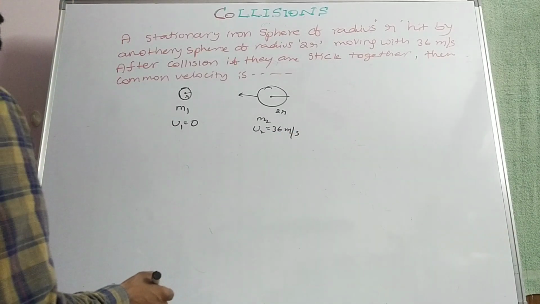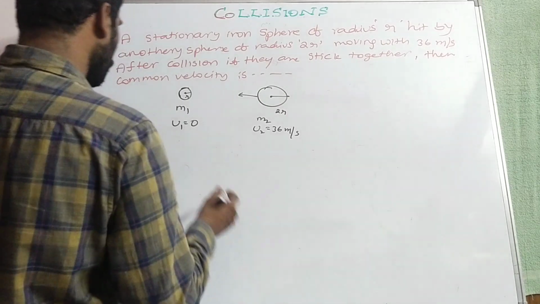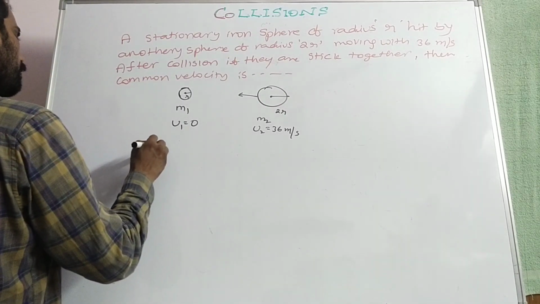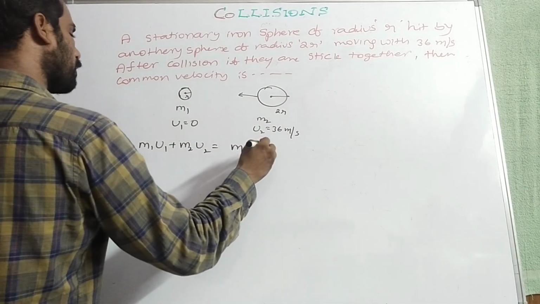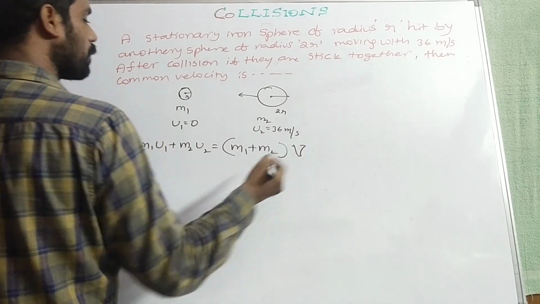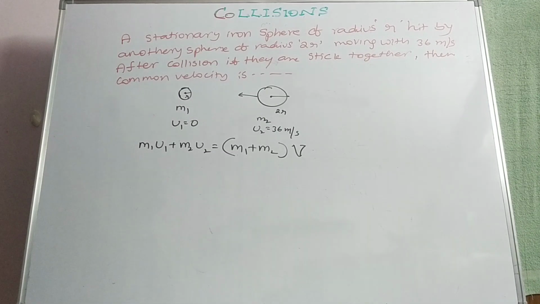After collision, if they stick together, then we have to find the common velocity. So that m1 u1 plus m2 u2 is equal to m1 plus m2 into v. Why? Because after hitting each other, they stick together. Then what about mass? We are not provided with masses. So how do we have to solve it? We have to find masses at first.